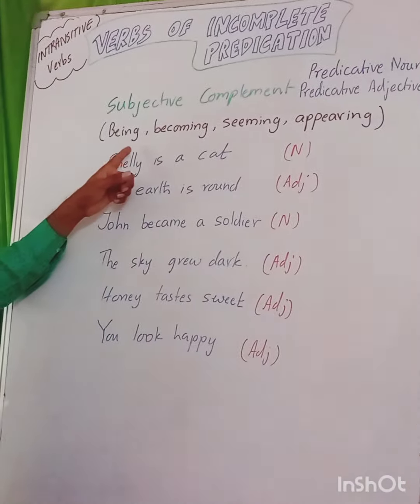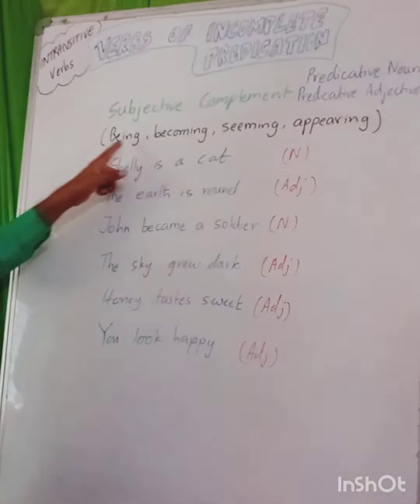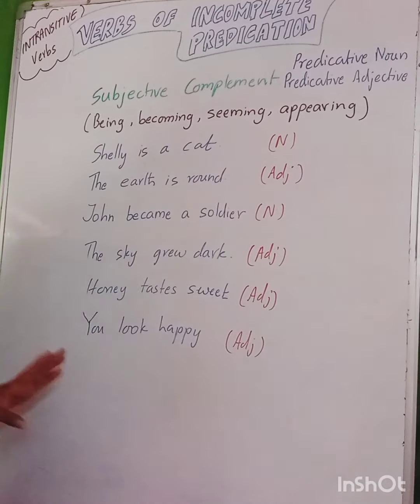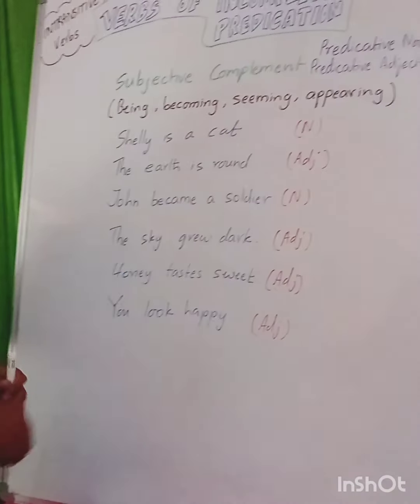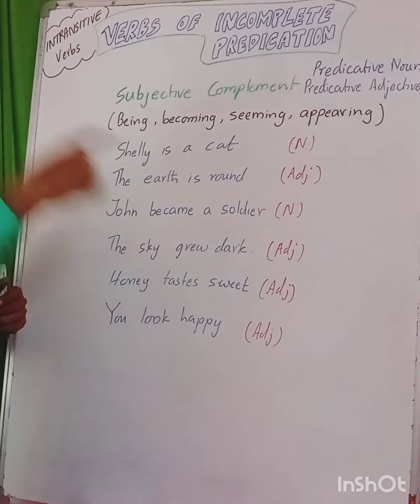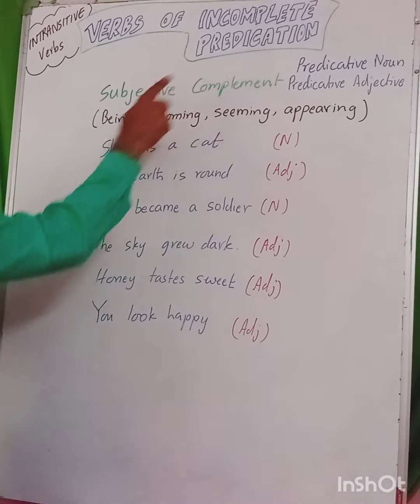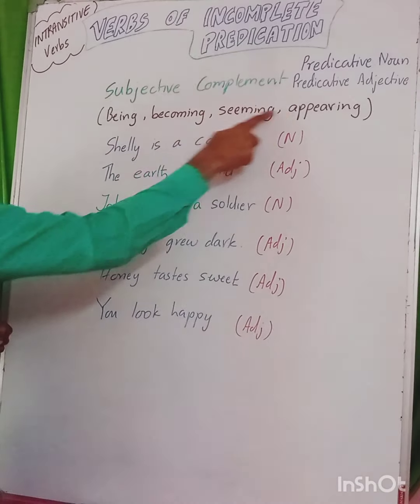Here you see the first one, subjective complement. An intransitive verb clearly revolves around the subject itself, as it has no object. The action is not transferable, so it revolves around the subject. That's why it is called intransitive. Subjective complements are there: being, becoming, seeming, appearing.